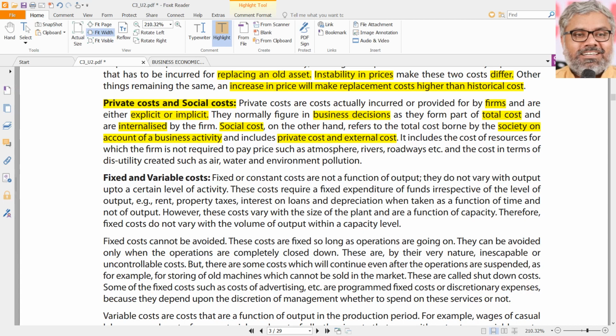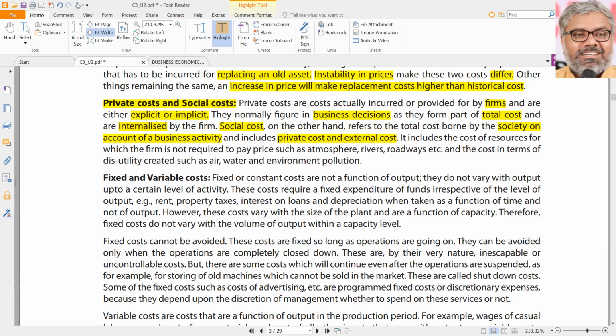For example, the same Coca-Cola might be using very powerful motors to bring the groundwater up, and sucking all the groundwater for the purpose of manufacturing cool drink. It is doing that already. But how much it costs to do it, whatever that motor depreciation is, and whatever the electricity bill is, or if there is any river nearby, what is the cost of channeling that water into the factory, that will be the private cost, which is already known to the company, accounted for, at least recorded, internalized by the company.